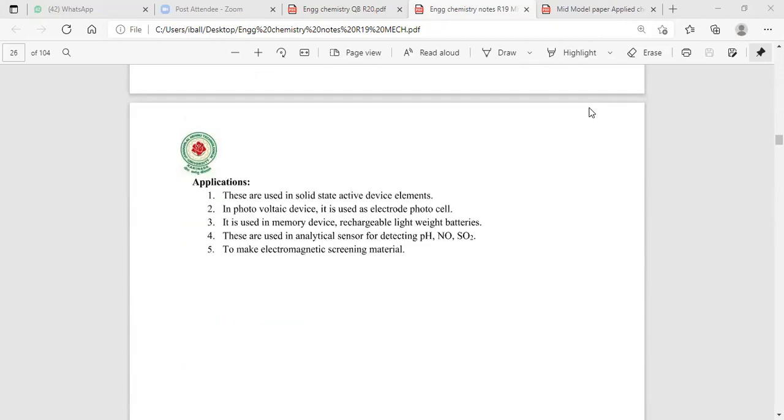Now let me see the main applications of the conduction polymers. Conduction polymers are used in solid state active device elements. Then conduction polymers are used in the photovoltaic cell as electrode. Then they are used in memory devices, in rechargeable batteries, and in advanced sensors.